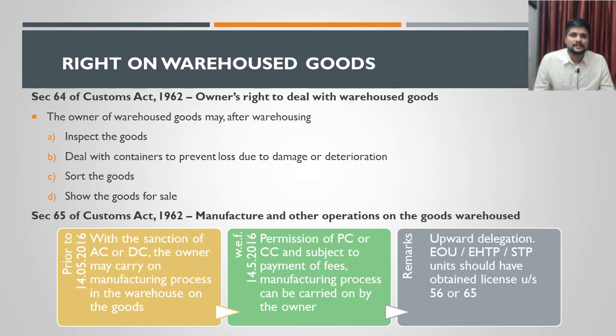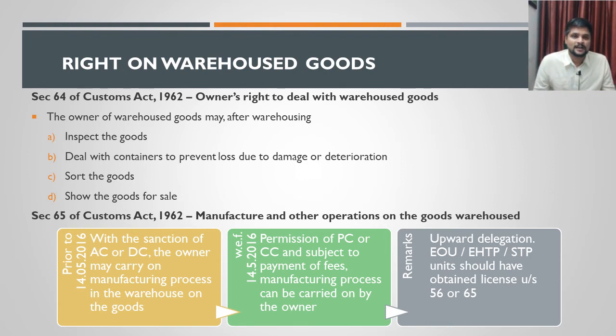With effect from 14th May 2016, the power has shifted from AC or DC to Principal Commissioner or Commissioner. The power has been taken to persons of higher rank now. Now only a Principal Commissioner or a Commissioner is empowered to authorize any person to do manufacturing operations if the goods are warehoused. Inside the warehouse itself, they can conduct the manufacturing operations. So ultimately, what is the remark here? The remark states that there is an upward delegation. The delegation of powers is elevated here. They have provided it to persons of higher rank.